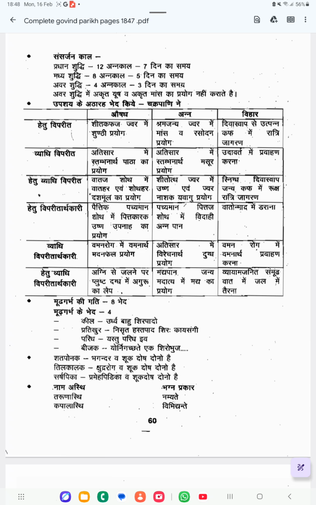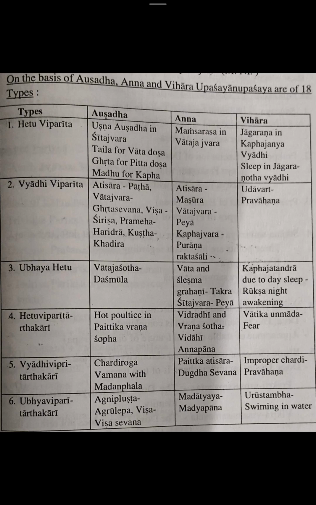Vyadhi Viparitarthakari, similar to the disease. We can give Aushadha similar to the disease, Anna similar to the disease, Vihara similar to the disease. Hetu Vyadhi Viparitarthakari, similar to both the cause of the disorder and the disorder. Viparitarthakari means similar, so similar to the Vyadhi, similar to the Hetu, like that Aushadha, Anna, Vihara. Now we can see the examples.